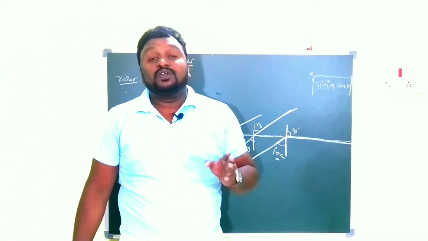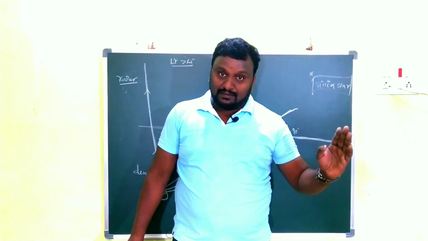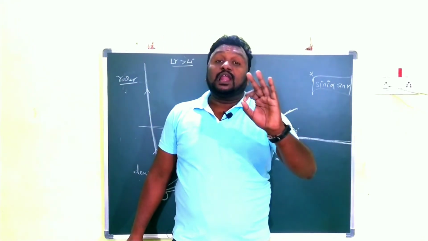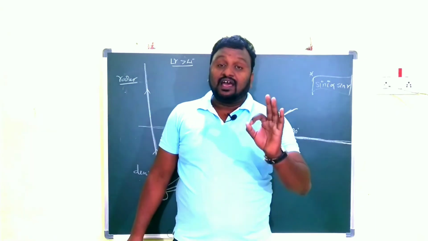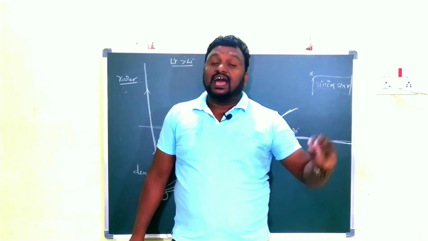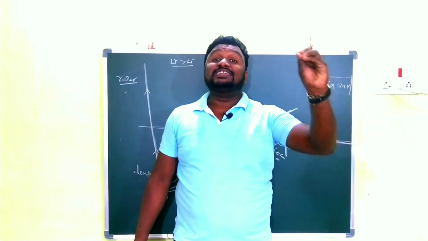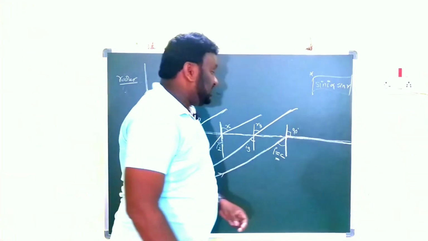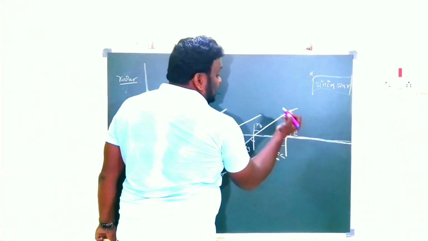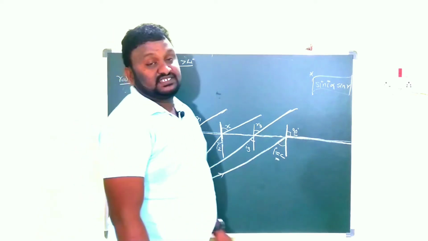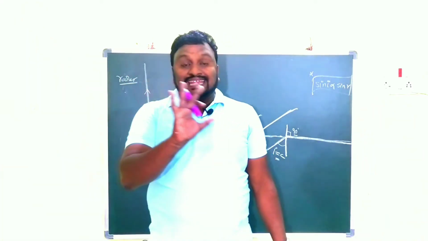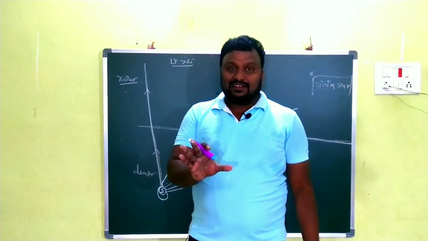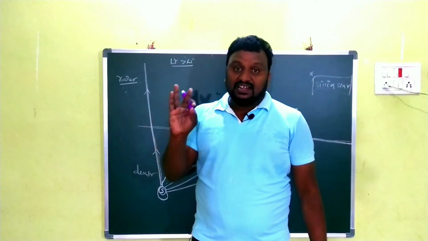When the light is moving from the denser medium to the rarer medium, for a particular angle of incidence, the angle of refraction becomes 90 degrees. This is the 90 degrees. Here 90 degrees is not called the critical angle.